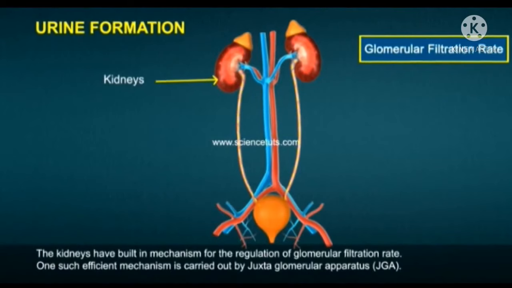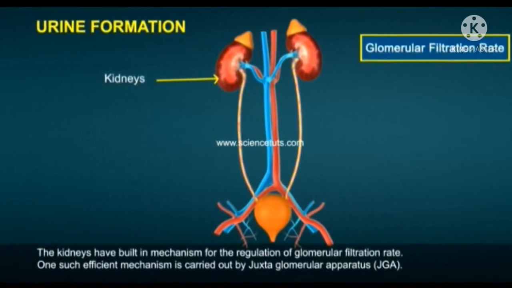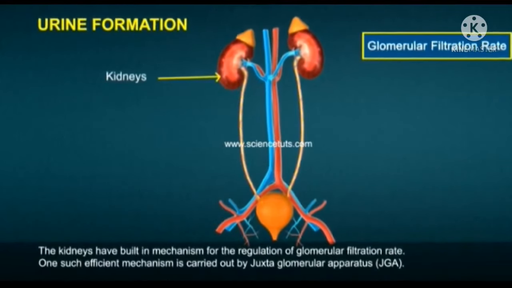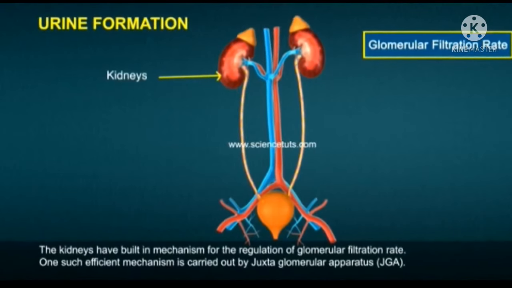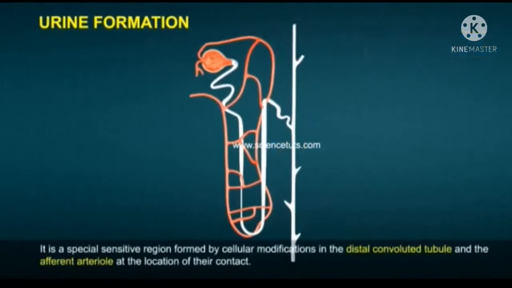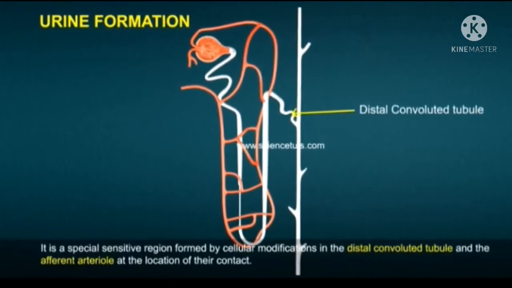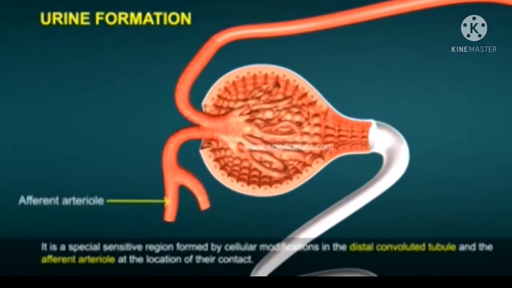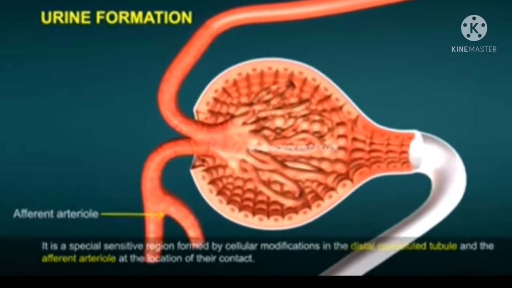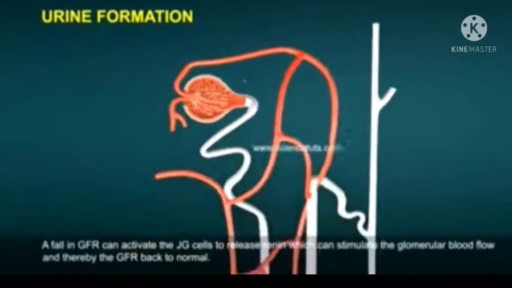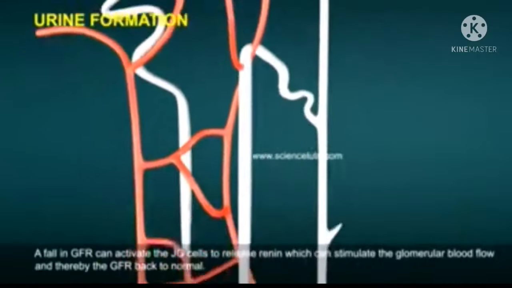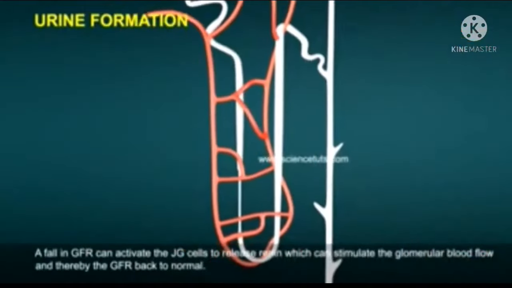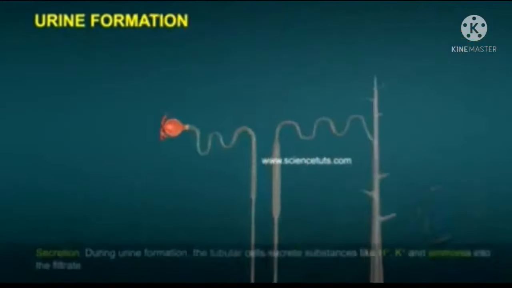The kidneys have a built-in mechanism for the regulation of glomerular filtration rate. One such efficient mechanism is carried out by the juxtaglomerular apparatus, that is JGA. It is a special sensitive region formed by cellular modifications in the distal convoluted tubule and the afferent arteriole at the location of their contact. A fall in GFR can activate the JG cells to release renin, which can stimulate the glomerular blood flow and thereby restore the GFR.